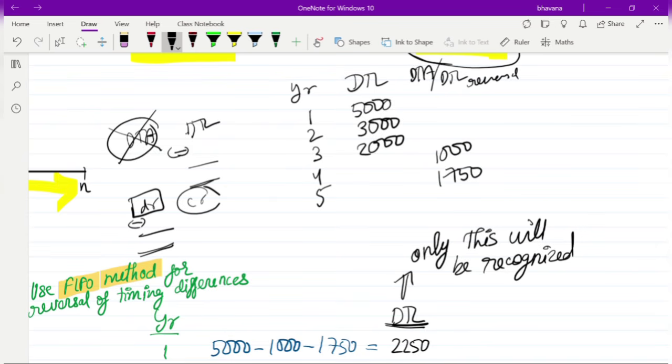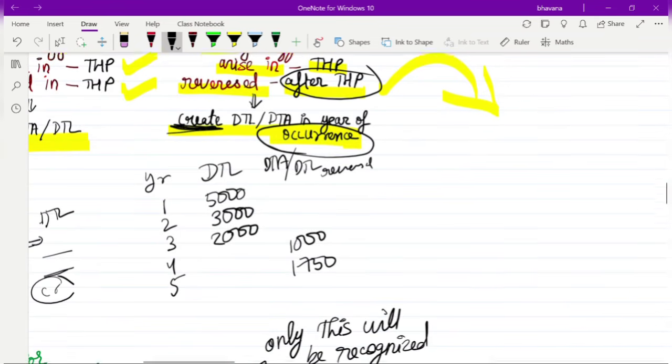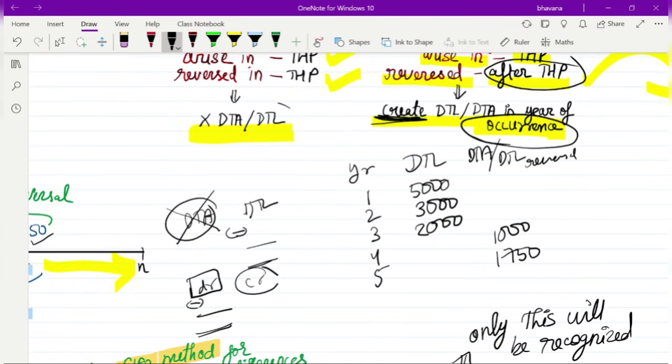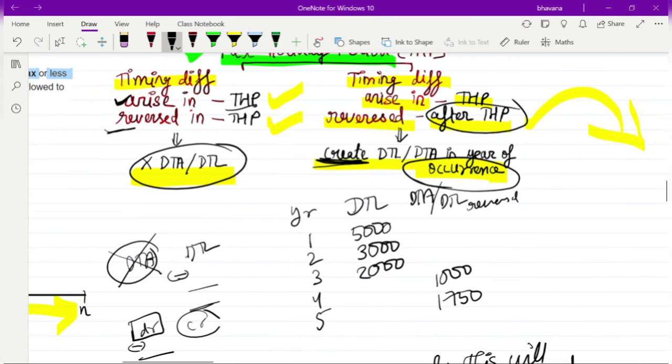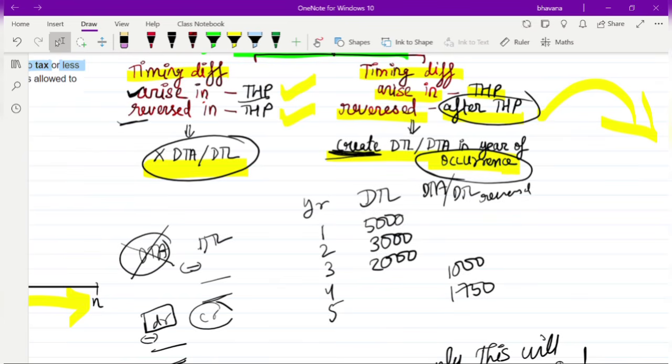What AS22 tells is that you should not create a DTA or DTL if the timing difference has arisen in the tax holiday period and also has got reversed in the tax holiday period. So now first let's see. Here there is DTL. Now the first question is whether for this 5,000 rupees of DTL which has arisen, you should create a DTL for that or not.